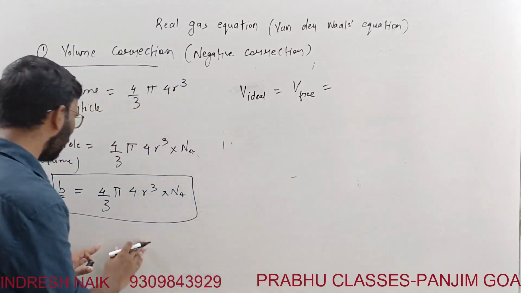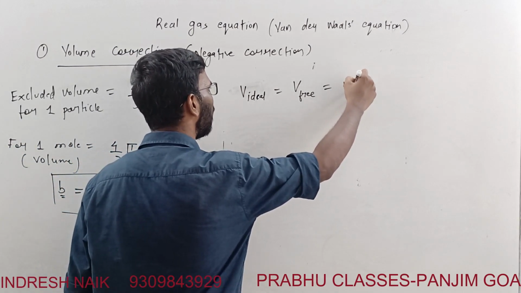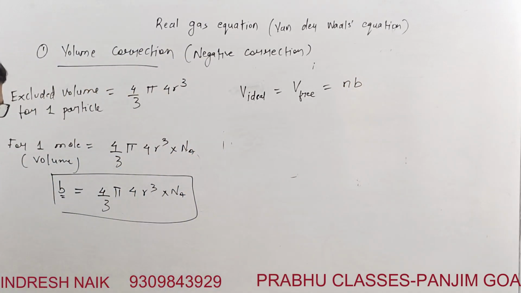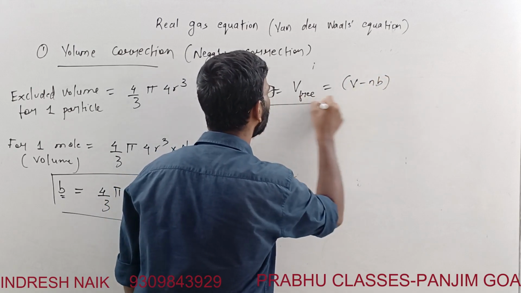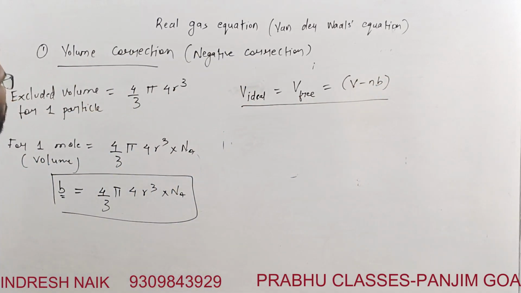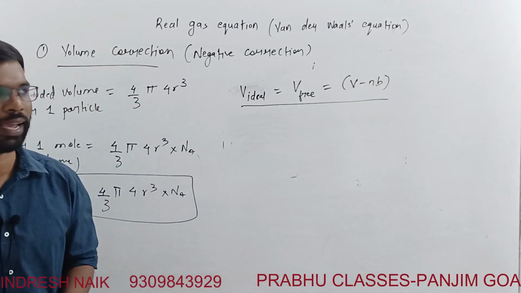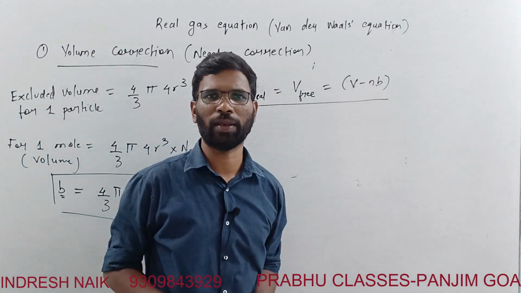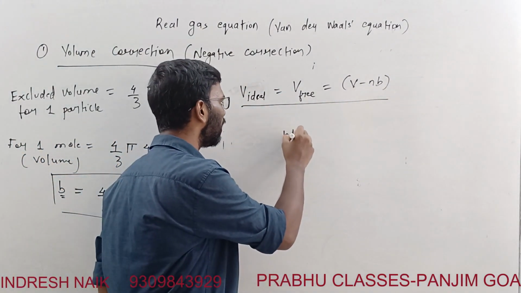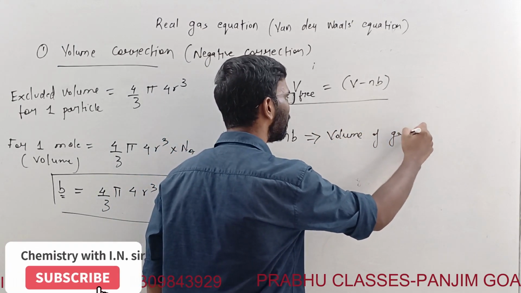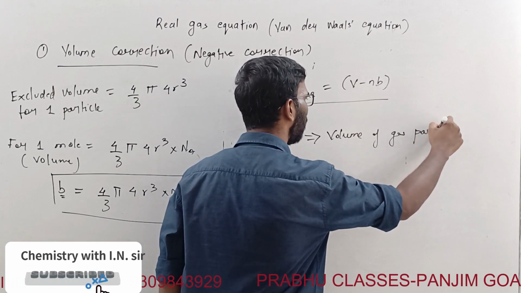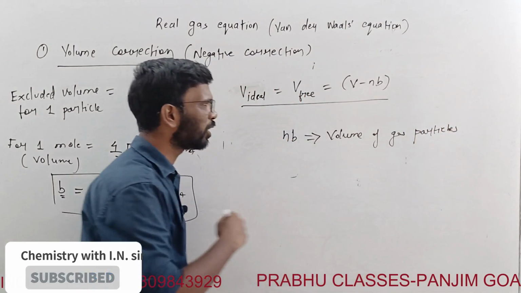So how much are we getting? We are getting that to be equal to, I will write, nb. n is the number of moles. For 1 mole it is Na into this, right? So this is V minus nb, and this is the volume correction for a real gas equation. That is how we are getting V minus nb, and it is a negative correction. nb represents the volume of gas particles.